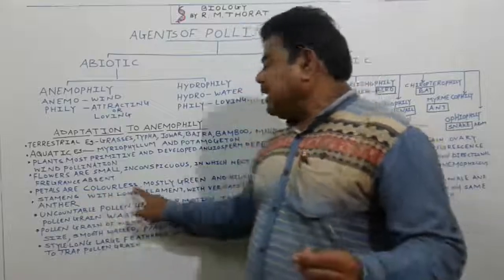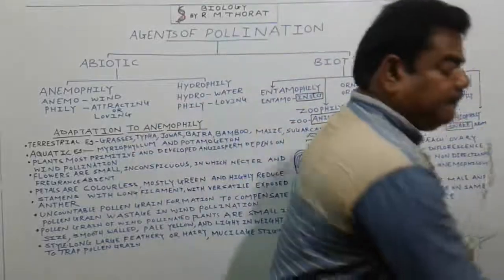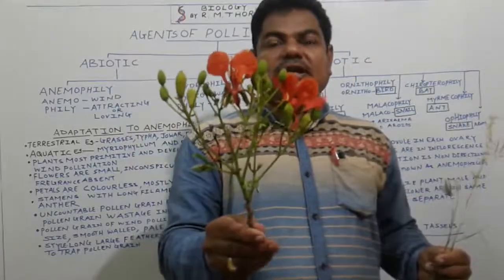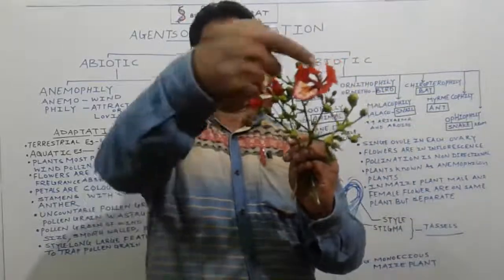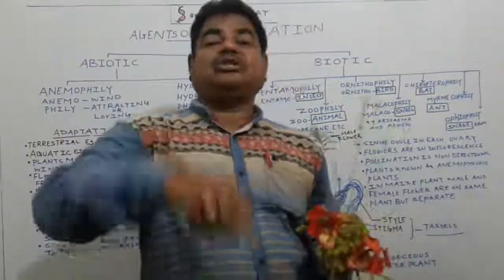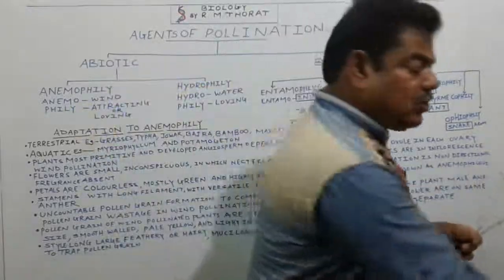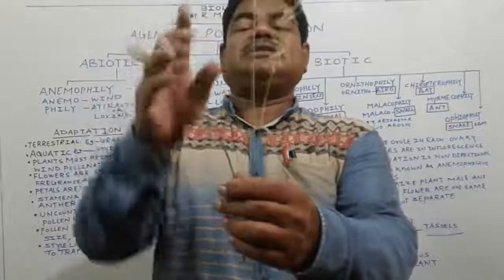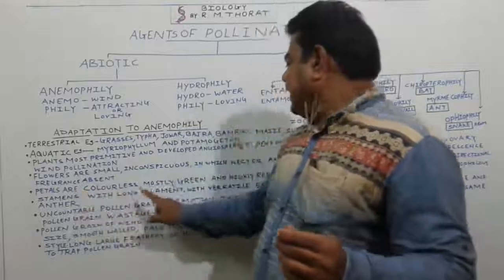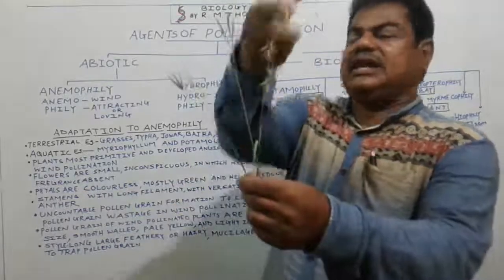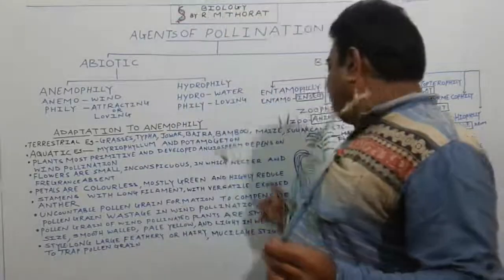Now see, petals are colorless. In contrast, take this plant, Delonix regia. This flower shows colorful petals, like these red petals, to attract insects for pollination, which means this plant is pollinated by insects. But in case of wind-pollinated plants, the petals are colorless, very short, mostly green in color, and highly reduced.